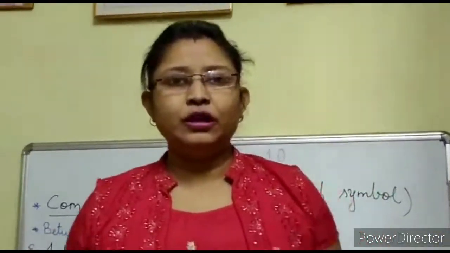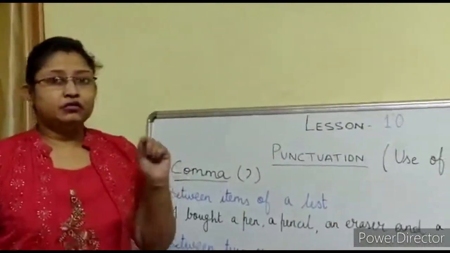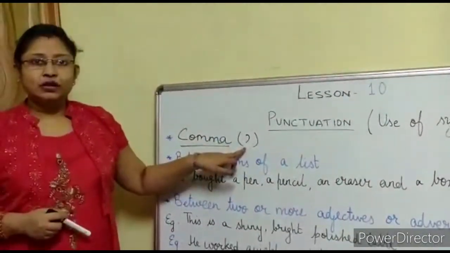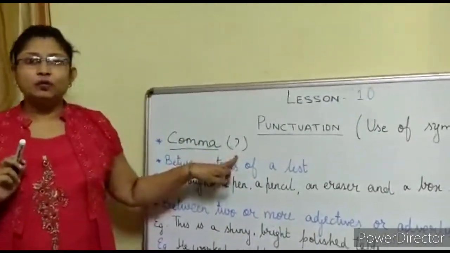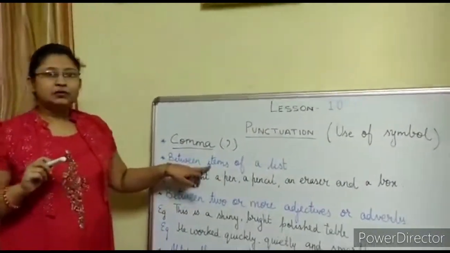So have a look at the board now. I have written the rules where we use comma. So first of all, what is the symbol? Comma. This is the symbol which is used for comma. Now, where do we use comma? Between items of a list.